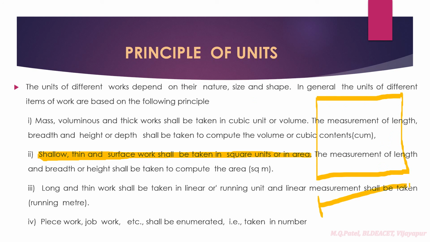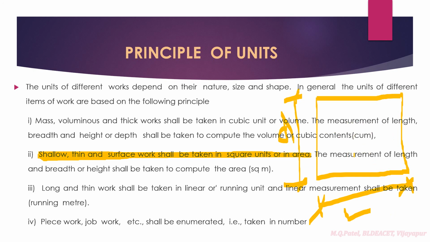That means we note down the length and the depth of this wall, so we measure the area of the plastering. We are not going to calculate the volume of the plastering. Why? Because the thickness of plastering remains the same throughout, so we need not consider it. So this can be called a shallow and thin surface work.